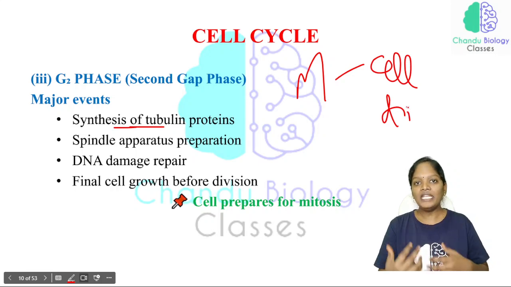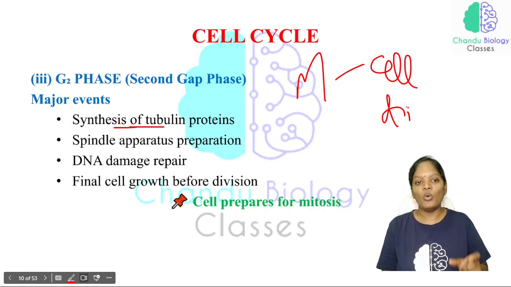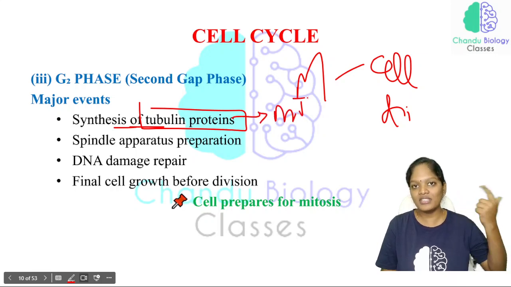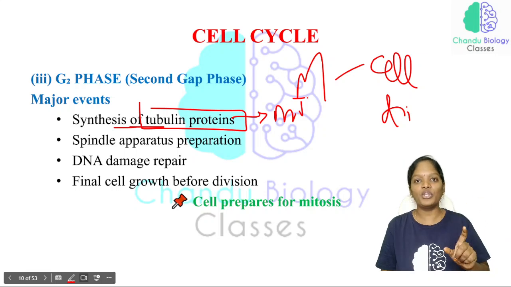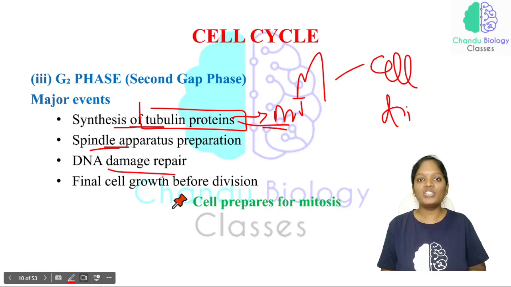Now what are all the materials required for the cell division? All those materials have been synthesized in the G2 phase itself. So the synthesis of tubulin proteins is very, very important, because tubulin proteins form the microtubules. Just remember what are all the things we have discussed whenever we are dealing with the microtubules. Now these tubulin proteins together make up the microtubule, and microtubule is mandatory for the spindle apparatus preparation. Now, DNA damage repair.